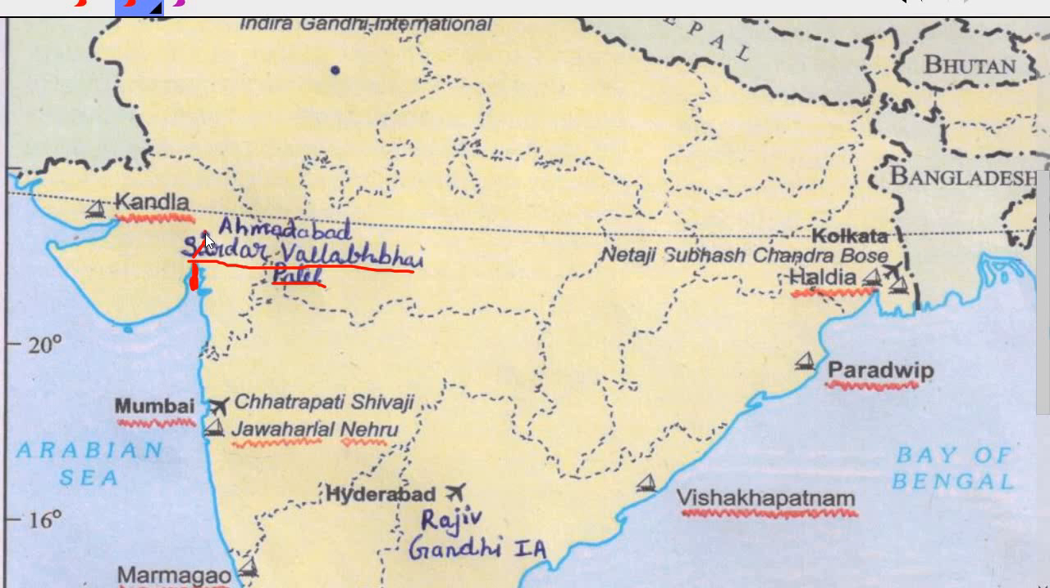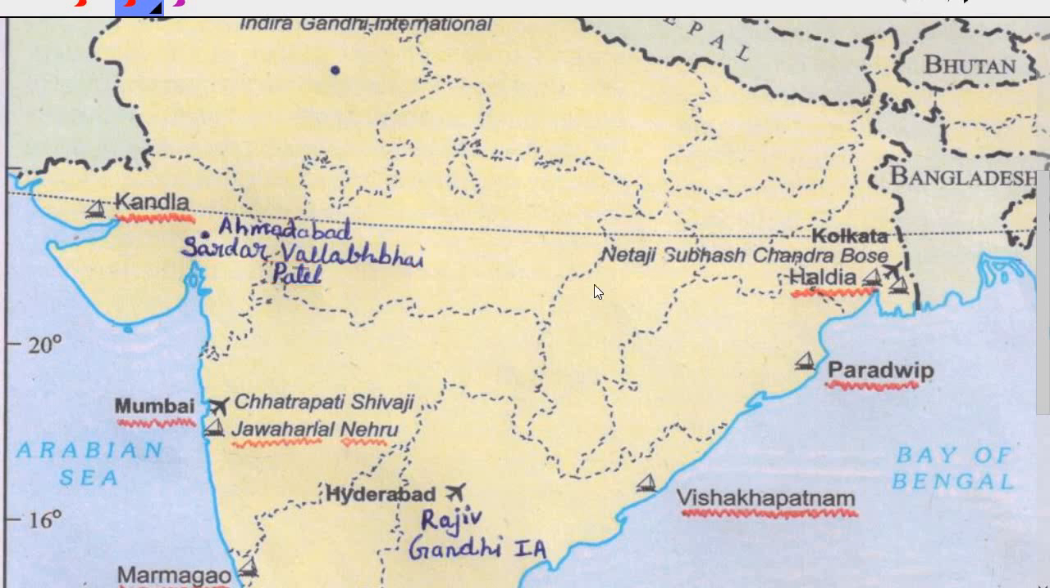Just below the Tropic of Cancer, slightly tilted from this point, is Ahmedabad. Let us look at the position of Ahmedabad once again. Just below the Tropic of Cancer and slightly tilted from this part is Ahmedabad. And Sardar Vallabhbhai Patel International Airport is located in Ahmedabad. So I think you'll be able to mark it on the map now.